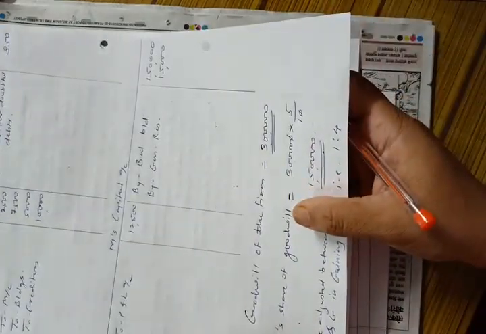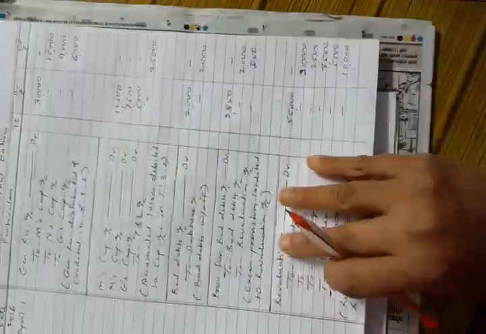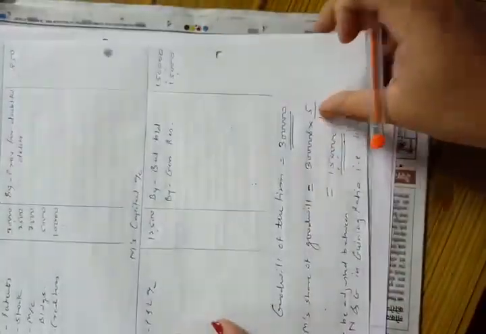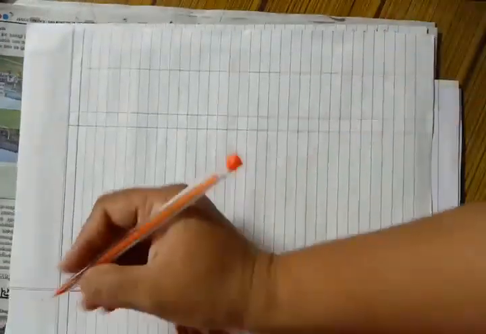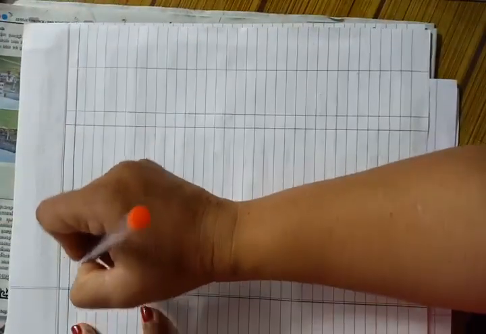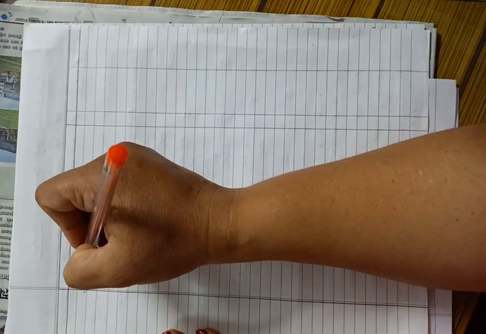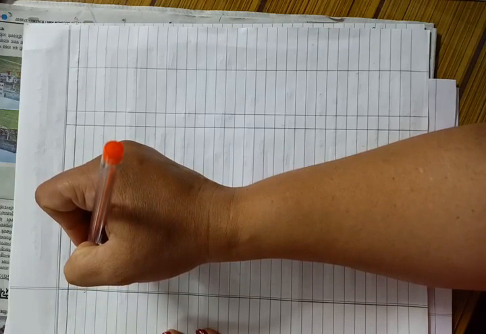Okay. So now we will pass the journal entry for goodwill. We know the entry: continuing partners account should be debited and retiring partner's account should be credited.